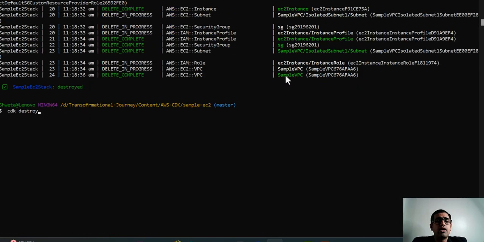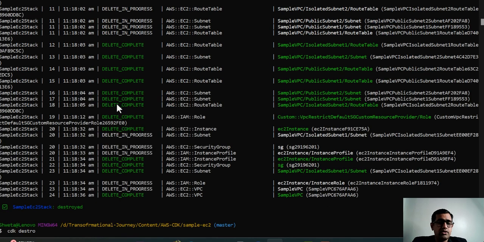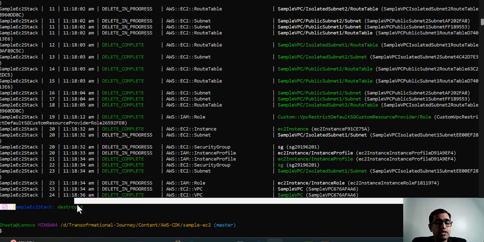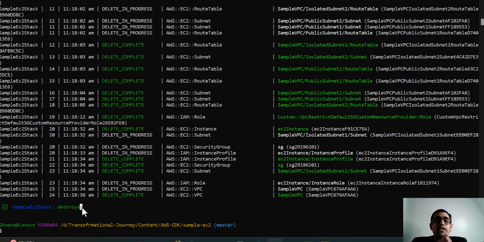Okay, now coming back, if you see here, this is the CDK destroy command that we had clearly requested the CloudFormation and the CDK to destroy all of the infrastructure. It has completely destroyed that particular CDK stack from the CloudFormation, and then we have a clean environment back. Now guys, this is what I wanted to show you. Like I said, within 10 minutes you can create an infrastructure, you can delete an infrastructure, and this is the beauty of using CDK.